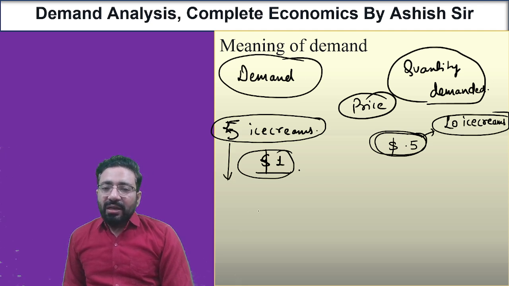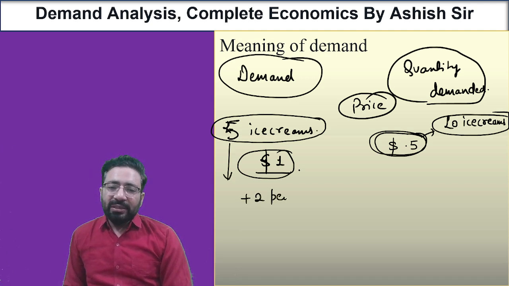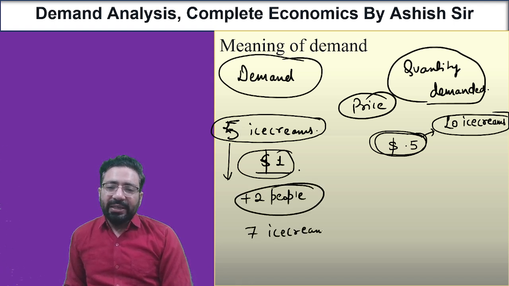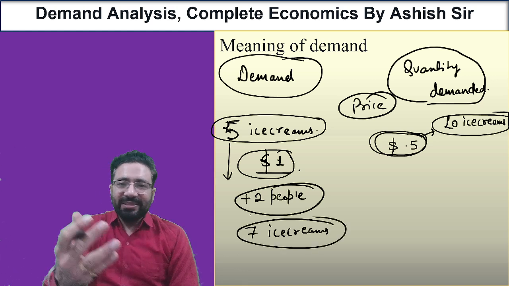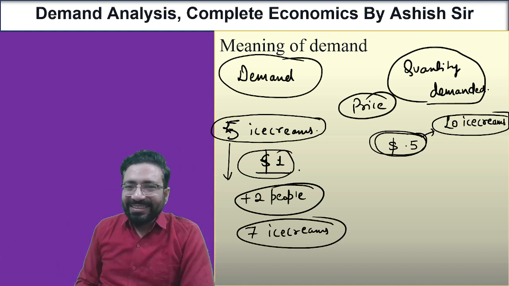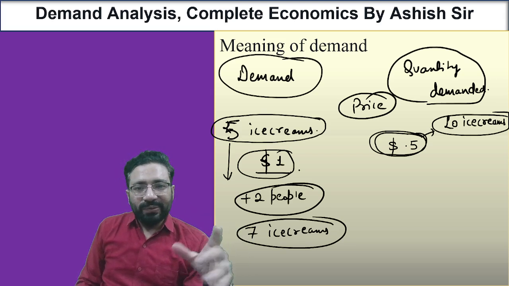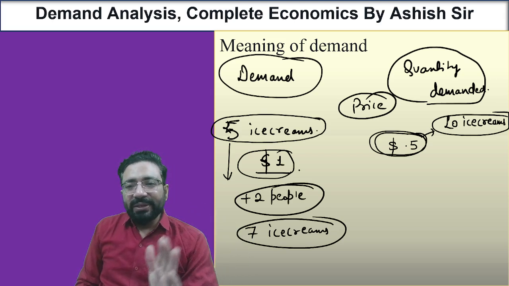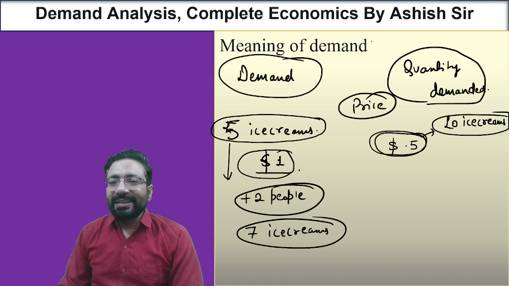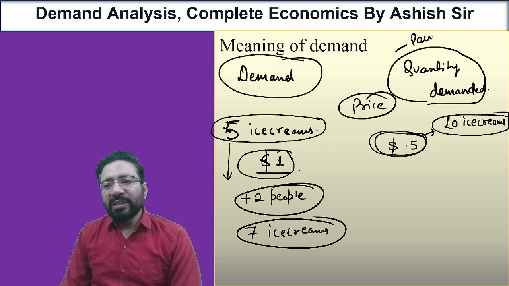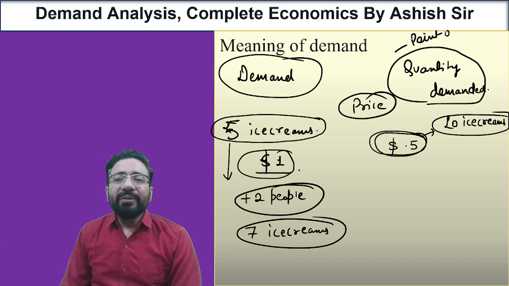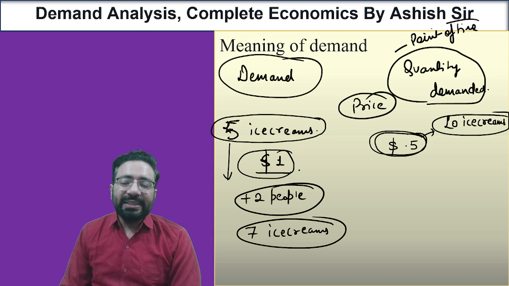But then I came to know that 2 more people have come to my home. So I now need to purchase 7 ice creams at the same price. My willingness has increased because the number of people has increased. The difference between demand and quantity demanded is that quantity demanded is at a point of time, and demand is for a period of time. Is that clear?